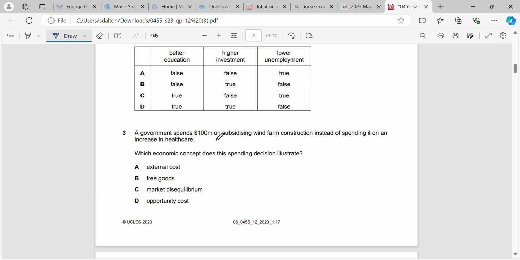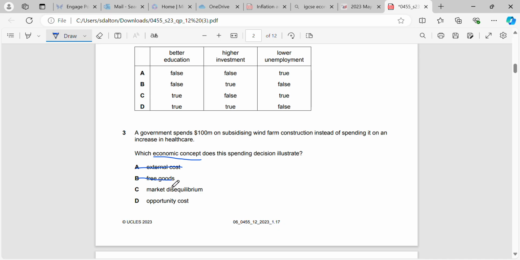Okay, question 3. A government spends 100 million on subsidizing wind farm construction instead of spending it on an increase in healthcare. Which economic concept does this spending decision illustrate? Okay, does it illustrate external cost? No. External cost is the cost of third parties of doing something, and they would be generated from demerits, etc., but not from subsidizing wind farm construction, because that's a good thing that happens.